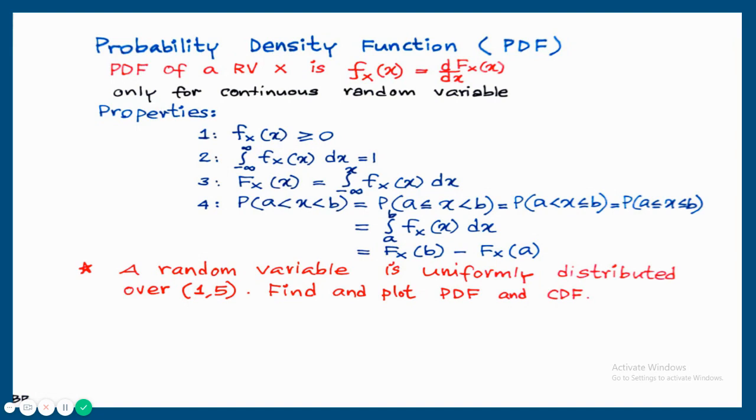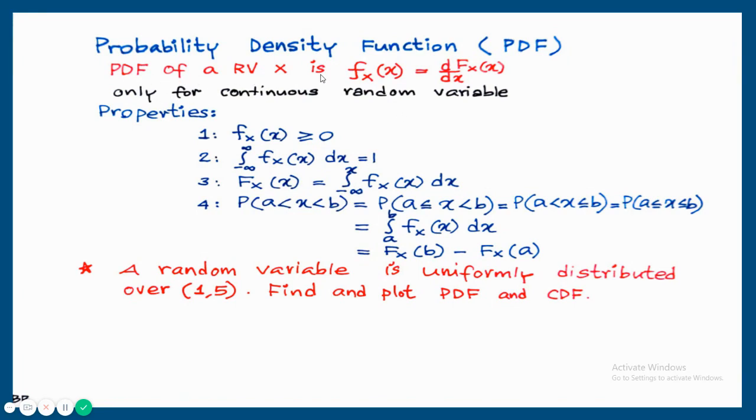Next one, probability density function. Probability density function is used for a continuous random variable. Previously we studied the probability mass function, which is the probability of a discrete random variable. But for a continuous random variable, we are not able to define the probability of each random variable. So that is why here the probability of the random variable is not written; instead we use the probability density function.